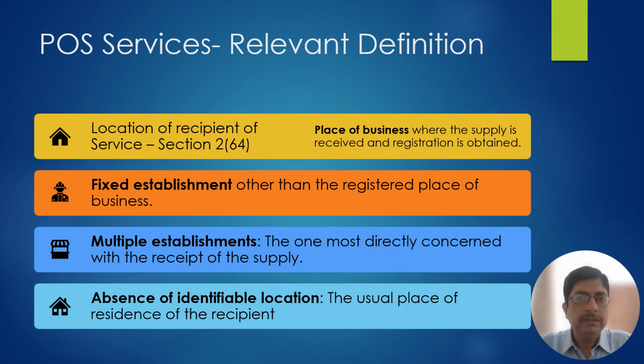Place of supply. Now there is also a definition given in section 2 clause 64, the location of the recipient of service, that is from where he is doing the business, fixed establishment. Nowadays there are multiple businesses, with multiple locations in different states. So the most directly concerned establishment or place is the location of the recipient of service, and in the absence of everything, the usual place of residence of the recipient is the location of the recipient.